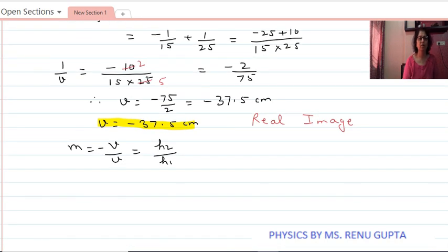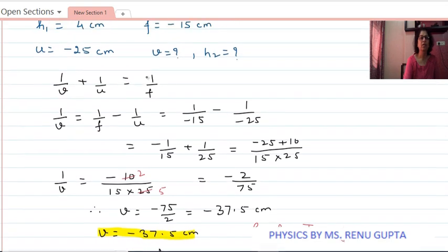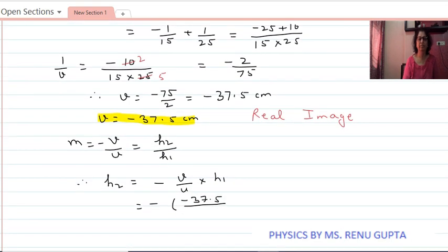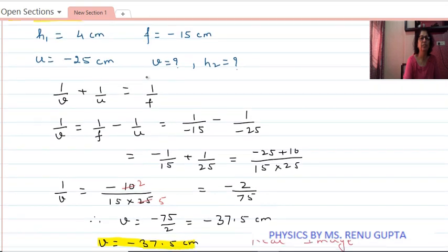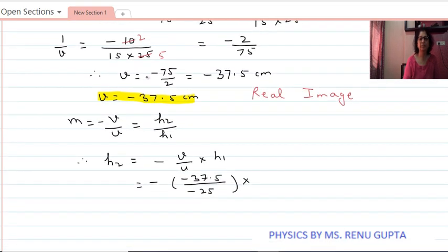Therefore h2 is equal to minus v upon u into h1, that is equal to minus of minus 37.5 divided by u, which was minus 25, and h1 was equal to 4 centimeter.